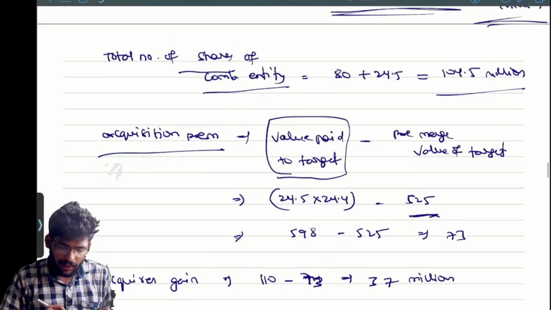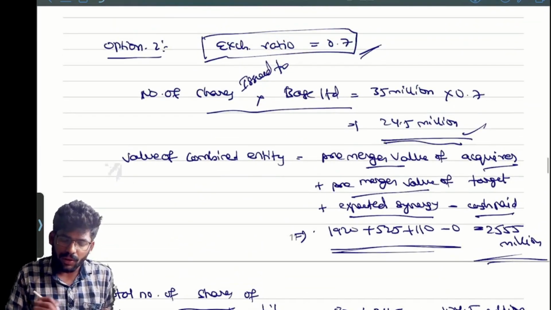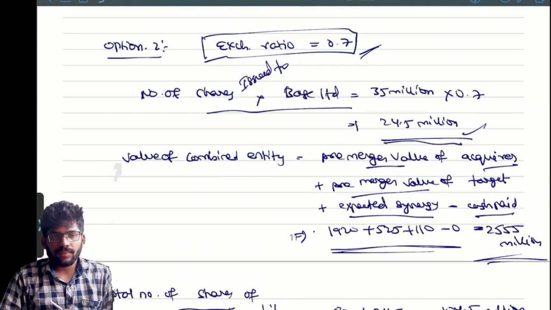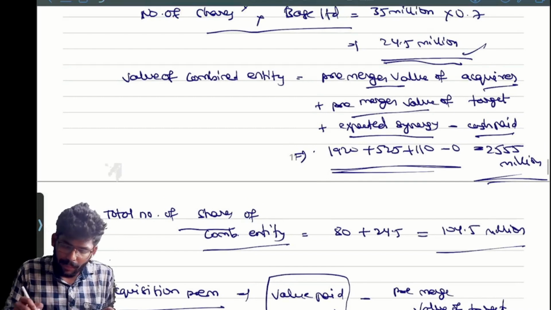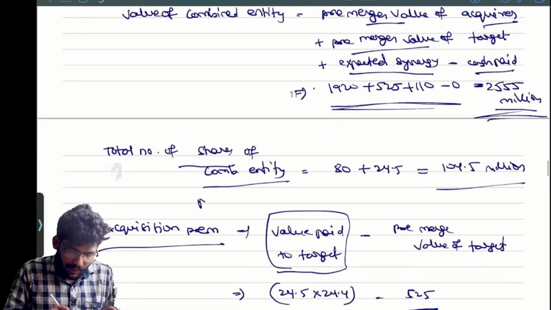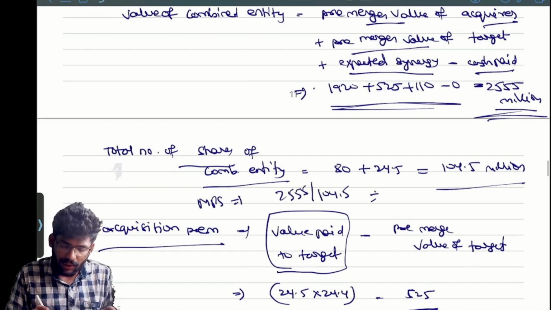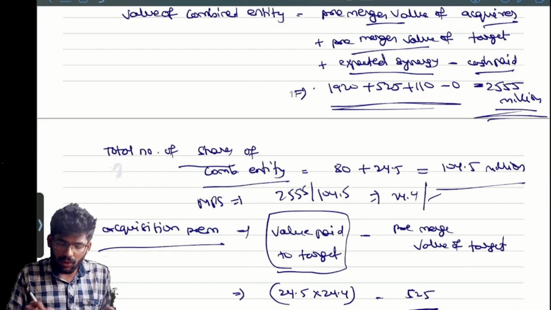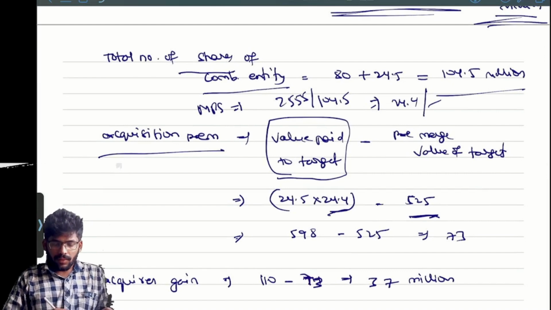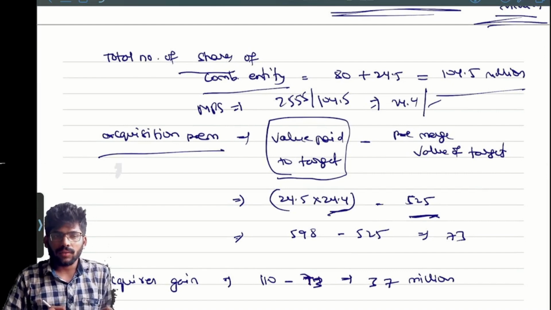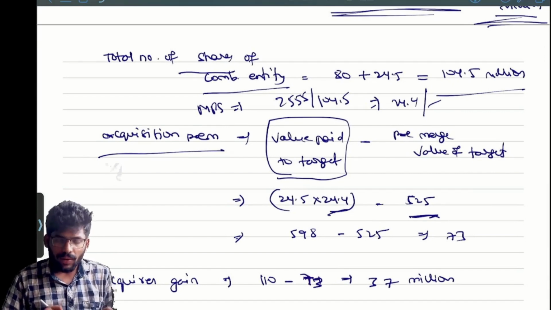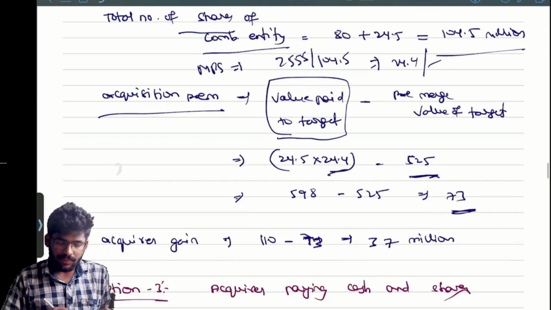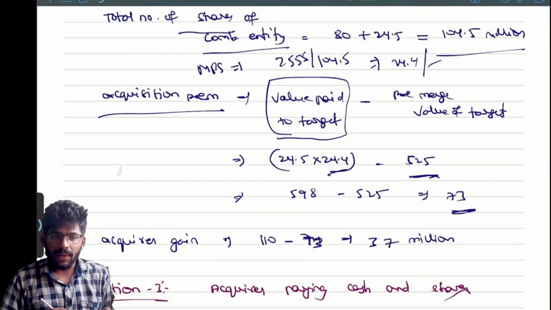So after the merger, the number of shares they are going to issue is 24.5 million. What is the market price per share after the merger? The value of the combined entity is 2,555.5, so MPS equals 2,555.5 divided by 104 million shares, then you will get 24.4. Correct or not? So 24.5 million shares into 24.4, you will get 598. The balance, how much difference? That is the acquisition premium.